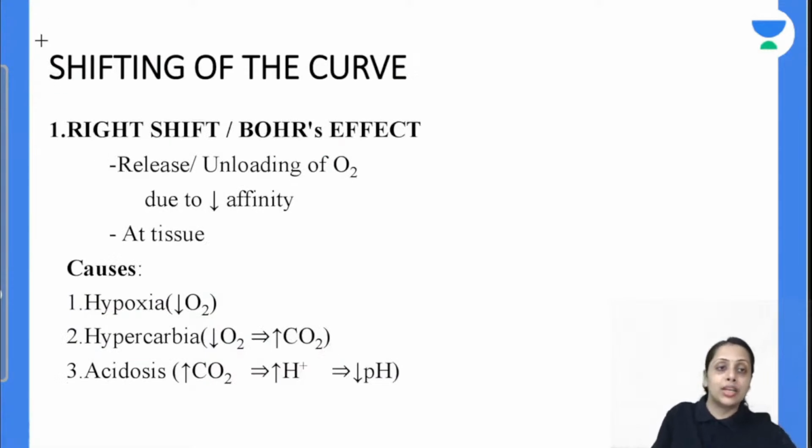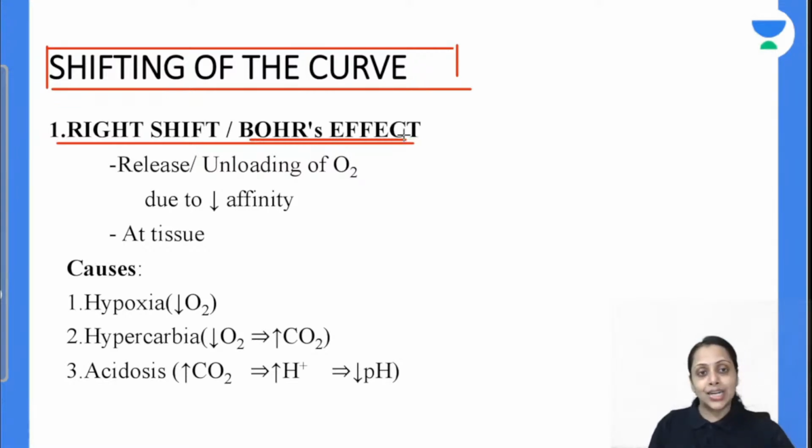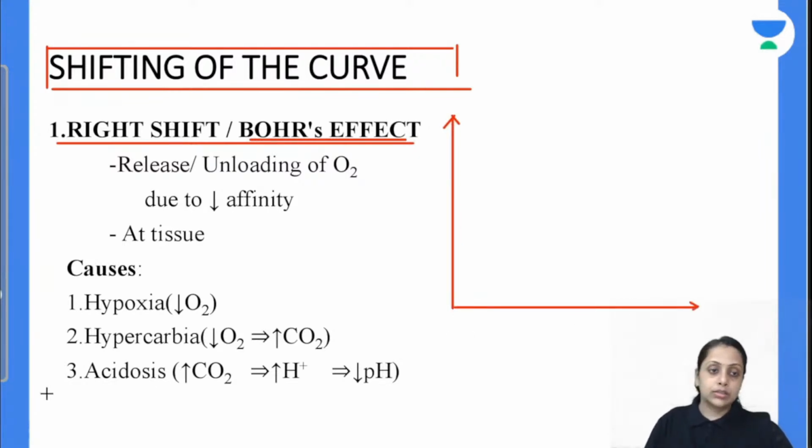Now moving to the important point, that is shifting of this ODC curve. The ODC curve can either shift to the right, which is also known as Bohr effect. This ODC curve can either shift to the left, which is also known as Haldane effect. First, coming to the right shift of ODC curve. Let me draw the curve for all of you. This is the normal ODC curve, which is sigmoidal in shape.